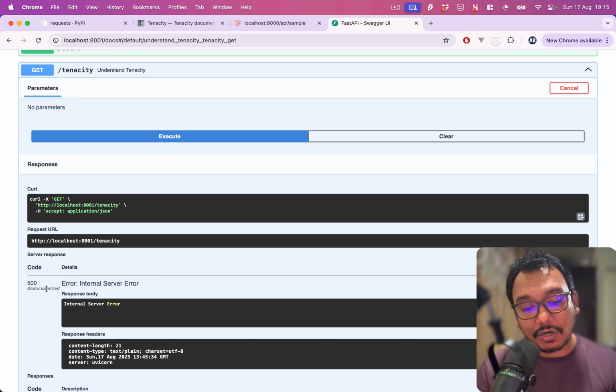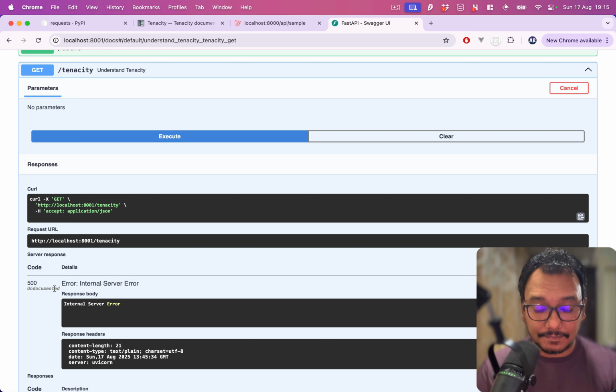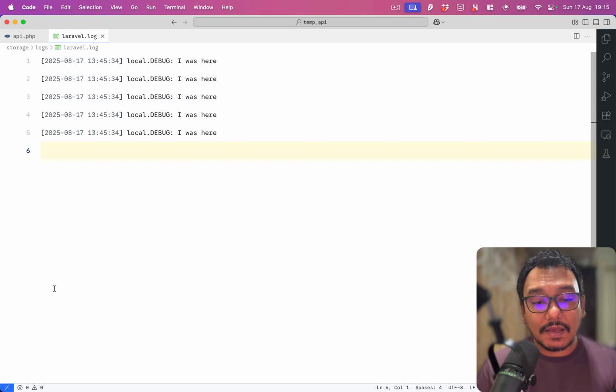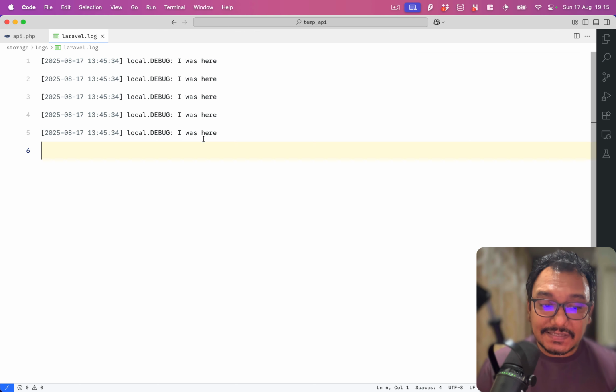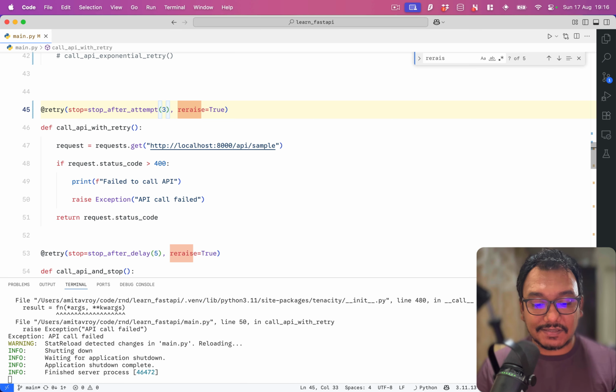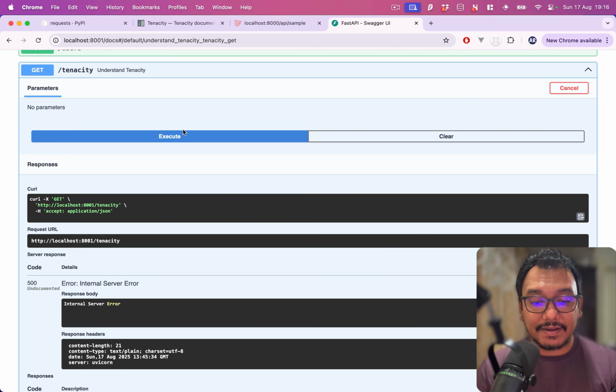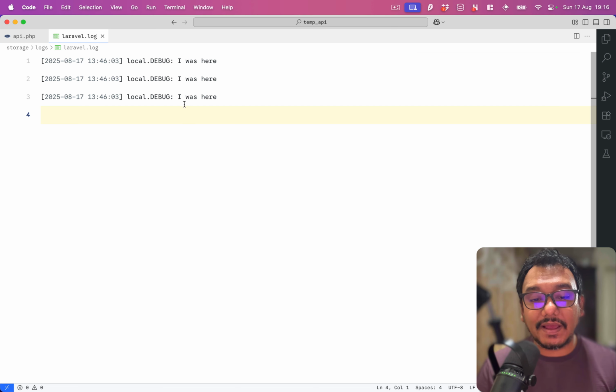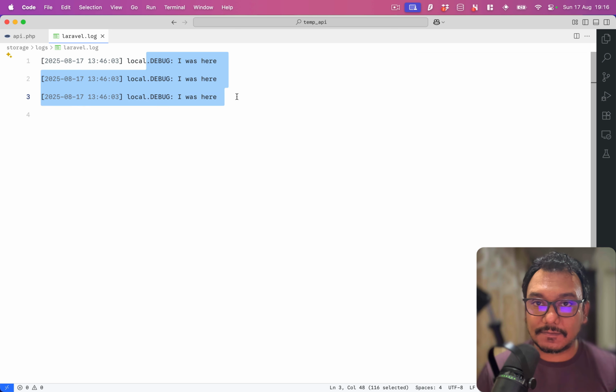Now over here I got a 500, which is fine because that is what I expected. And in my API I can see 1, 2, 3, 4, 5. 5 logs are here, which basically means that my API was called 5 times. Okay, if I change it to 3, hit save and execute again, go to my API logs, you can see there are only 3 logs. So this is how we can retry our API calls.